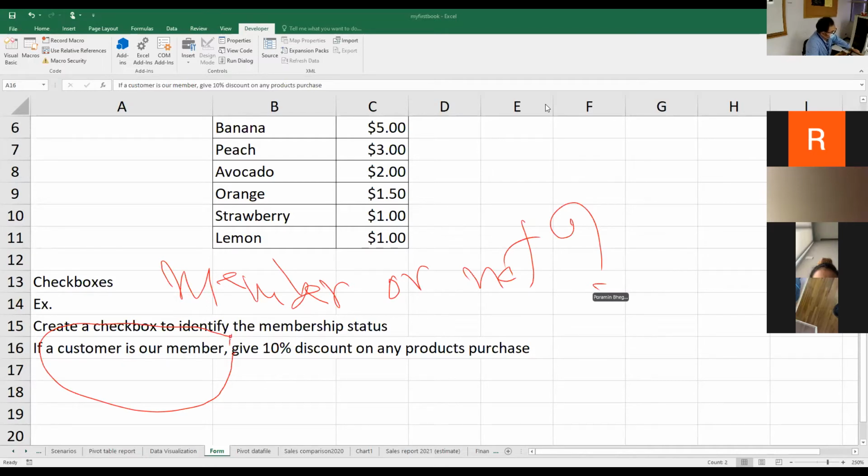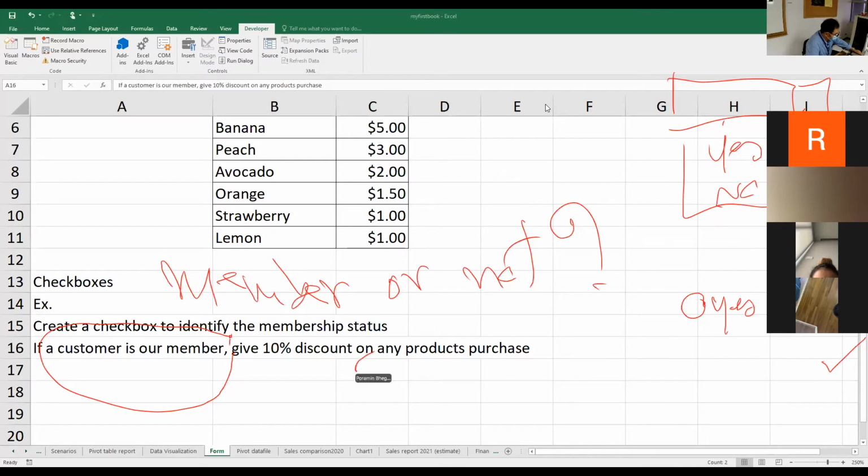So what tool can we use? Somebody said I'm going to use an option button, and my option button will say yes or no. This one is okay, I don't mind. Somebody said, what about an option button like this, status is yes or no, something like that. That one is okay too, but in this case, what if we use a checkbox? Can we use a checkbox or not?